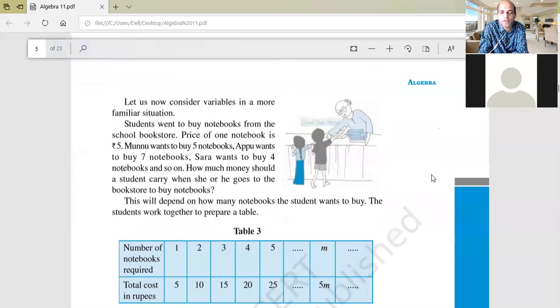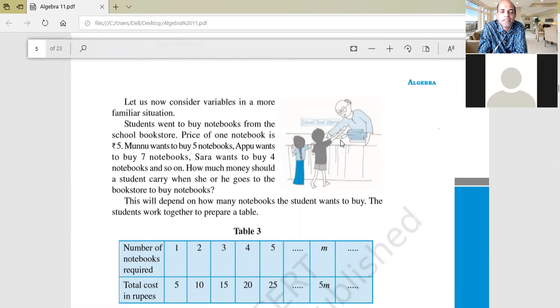Think of a shopkeeper. A student went to buy notebooks from the shopkeeper. Schools are going to open, so you need to prepare for your exam and you want notebooks. You go to the shopkeeper and say, Uncle ji, I want notebooks.